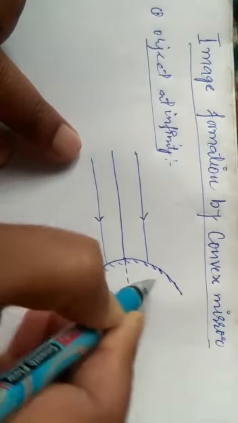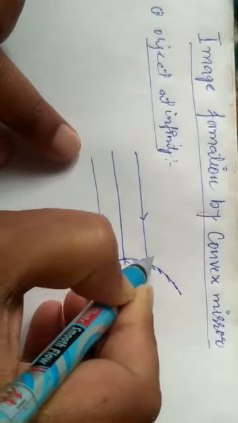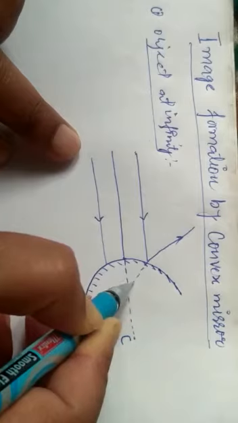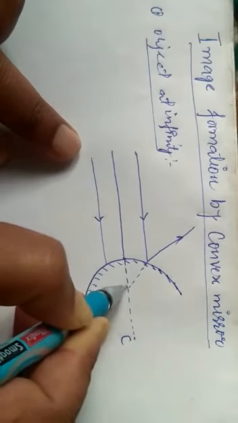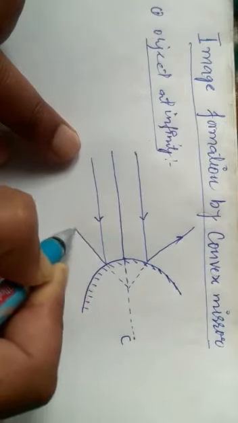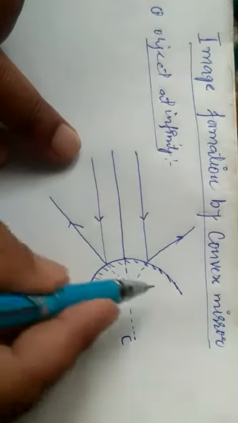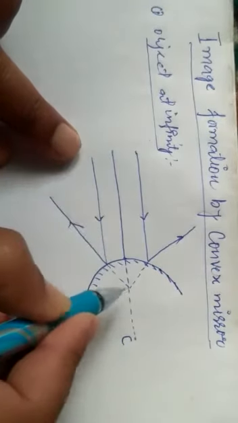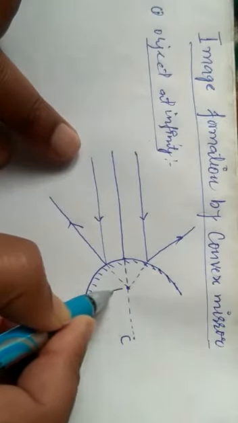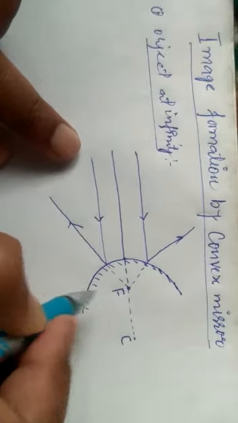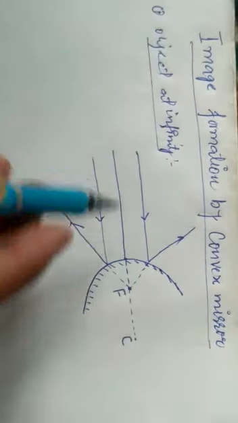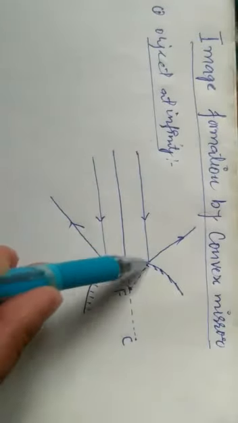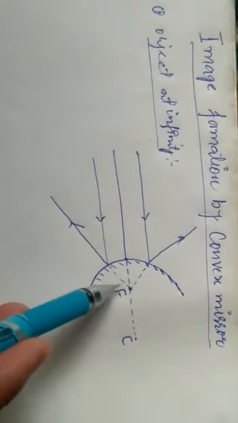After reflection, they move like this. So it is going to be produced backward, and it's going to meet out here. So when the object is at infinity, in this very case the image is formed at the principal focus. This is the focus, and this is the virtual focus. So object at infinity, image is formed at the principal focus of the convex mirror. As these rays get diverged like this, we have to produce them backward.